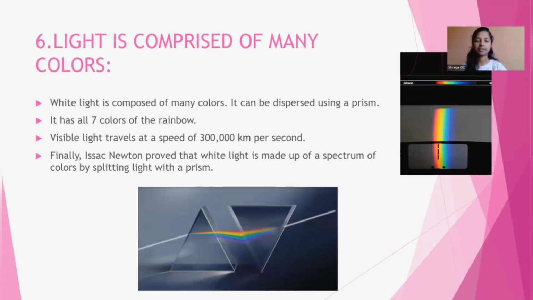And the sixth property of light is that it is comprised of many colors. White light is composed of many colors. It can be dispersed using a prism. It has all seven colors of the rainbow. We call it VIBGYOR. This visible light travels at a speed of 3 lakh kilometers per second. Finally, Isaac Newton proved that white light is made up of a spectrum of colors by splitting light with a prism.